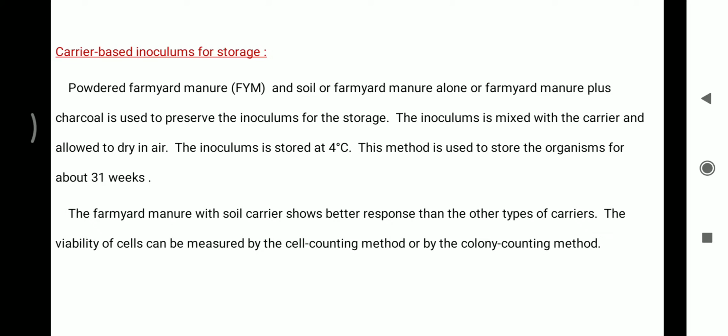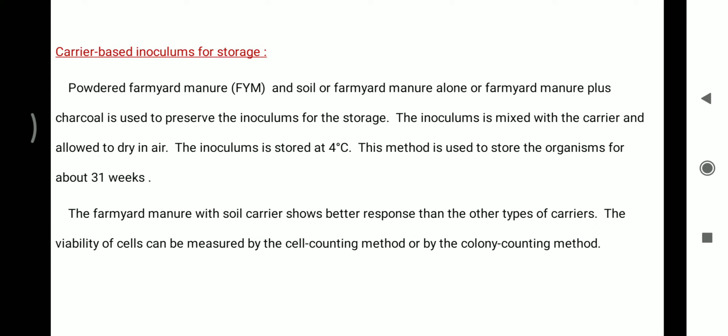Carrier based inoculum for storage. Peat powder, farmyard manure and soil, or farmyard manure alone, or farmyard manure plus charcoal is used to preserve the inoculum for storage. The inoculum is mixed with the carrier and allowed to dry in air. The inoculum is stored at 4 degrees Celsius.